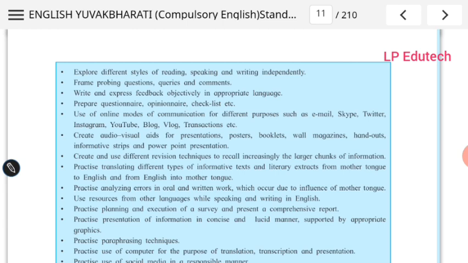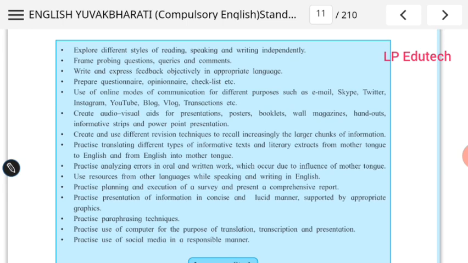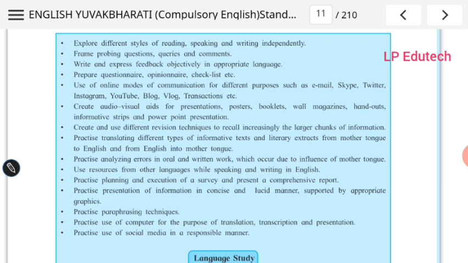So, use of online modes of communication. You must go through these online modes of communication, which are used for different purposes such as email, Skype. You must be familiar with these things these days. Email, Skype, Twitter, Instagram, these are social media, and it is a very effective media today. Frame probing questions and queries and comments. Create audio-visual aids for presentation: posters, booklets, wall magazine, handouts, information sheets, and PowerPoint presentation.